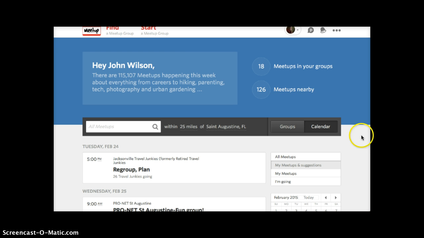Your calendar is sorted by either all meetups, meetups that you belong to and suggested meetups based on your interests, or just your meetups. If I had RSVP'd for any events, this tab would show them in my calendar view. If I chose to RSVP for an event, I would go to the event, click on that event, it would open the page and I would RSVP. You can be penalized for not attending groups that you have RSVP'd to, so I'm not going to do that right now.